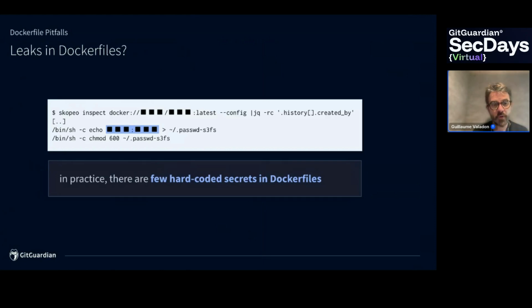We use, for example, here the Skopeo command just to get what we need. We get the config file with --config, and we find some patterns where people are actually hard-coding secrets, like this one. We have echo username password into a file. But in practice, there are really few hard-coded secrets in Dockerfiles. That's really weird, because at the same time we find secrets in Dockerfiles, but people don't hard-code. So what is going on?